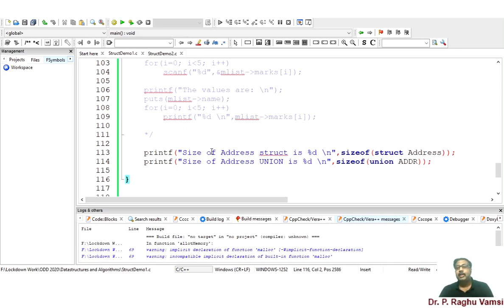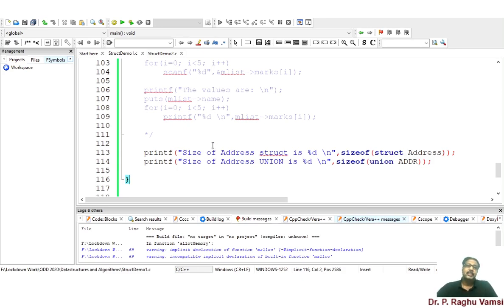Then we saw how to use structure pointers by assigning references of the structure, creating dynamic memory and reading the values, or assigning an already existing object to it and reading the values. We also saw how to pass structures to a function and how to return the address of the structure via a function. And finally, we have seen the difference between structure and union.